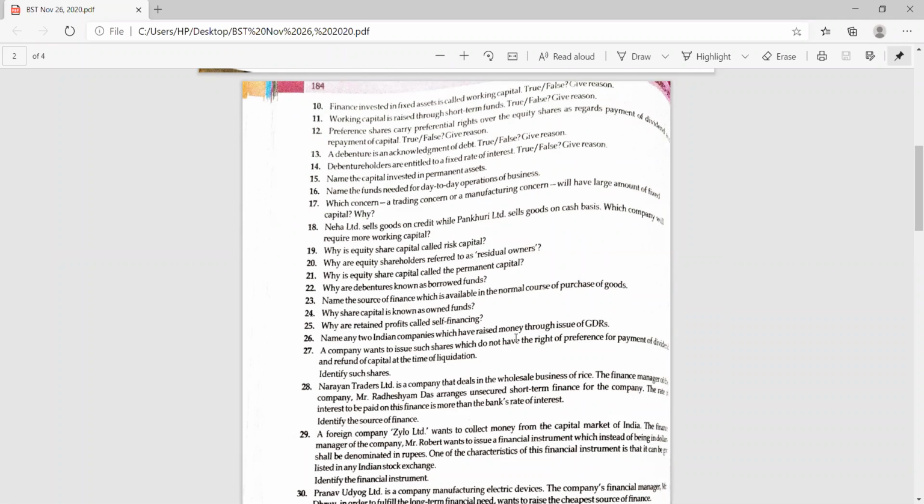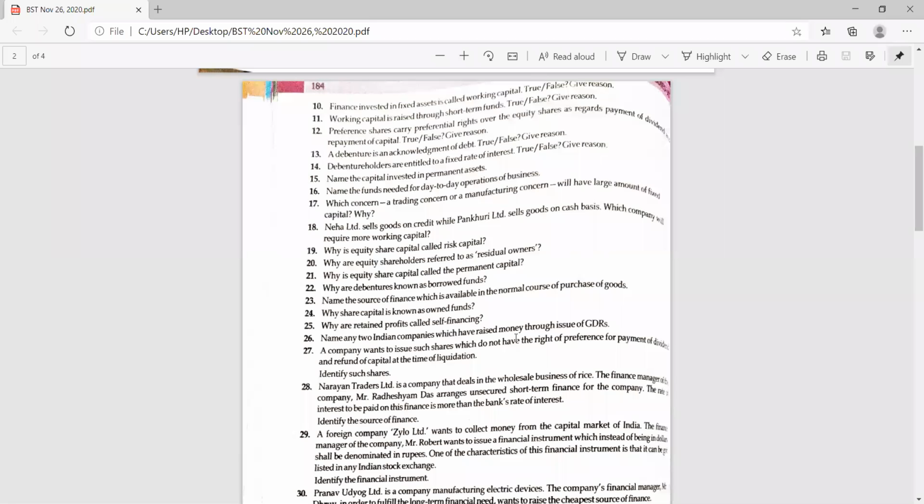Why is equity share capital called risk capital? It is very important. While discussing this chapter, I highlighted this point again and again that equity share is a risk capital because it does not have any fixed rate of dividend. That's why equity shareholders are called risk capital. Sometimes they get a surplus, but sometimes they do not get anything out of profit as a dividend.